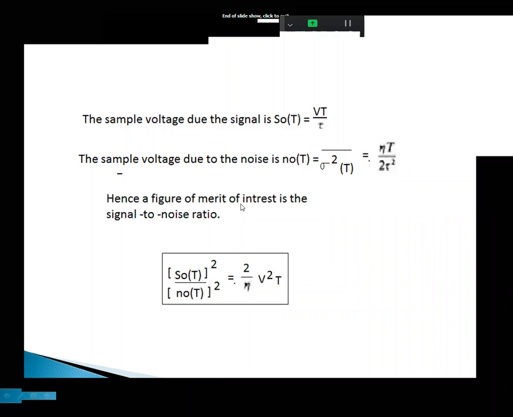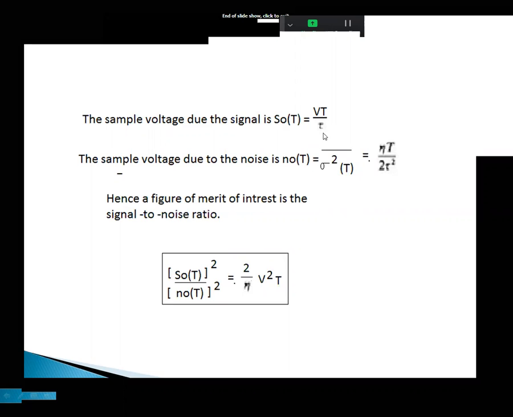Hence, a figure of merit of interest is the signal to noise ratio, S naught of t whole square by n naught of t whole square.